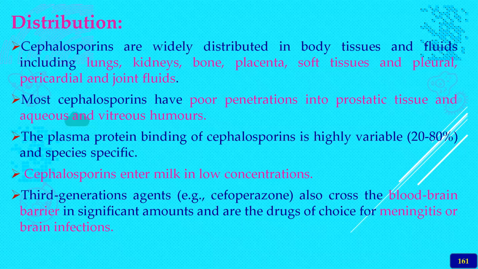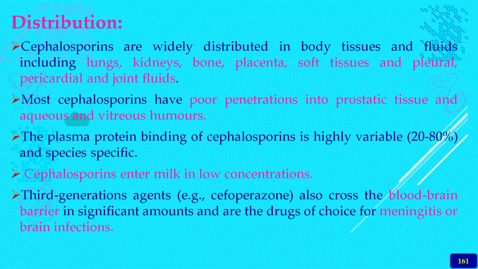Why this is mentioned in pharmacology is that whenever you are treating diseases like corona, you should see which antibiotic is highly distributed in the lung. One choice is the cephalosporins because their concentration is very high in the lungs and also kidneys, bone, placenta, soft tissues, and the pleural, pericardial, and joint fluids.